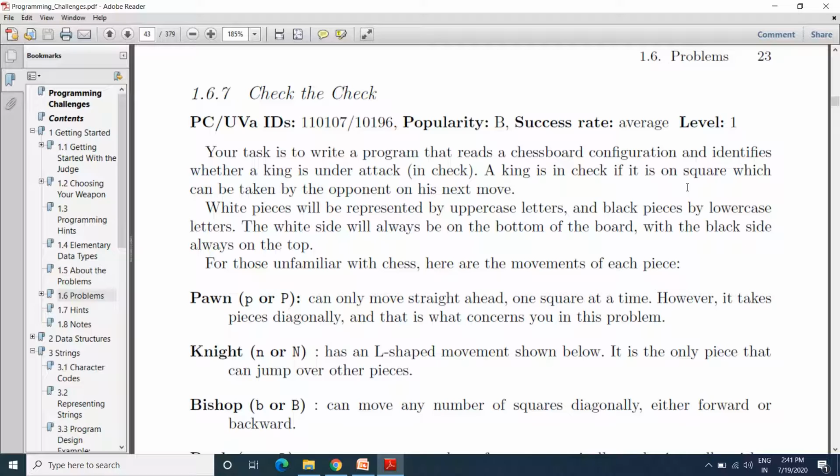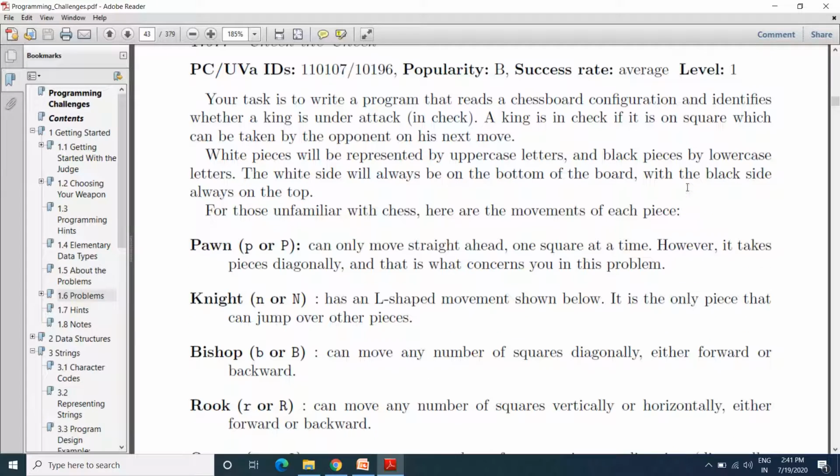For those unfamiliar with chess, here are the movements of the pieces. So we should know how they move the pieces on the chessboard. The pawn, that is P or small p or capital P, as mentioned for the black and white pieces, can only move straight ahead, one square at a time.